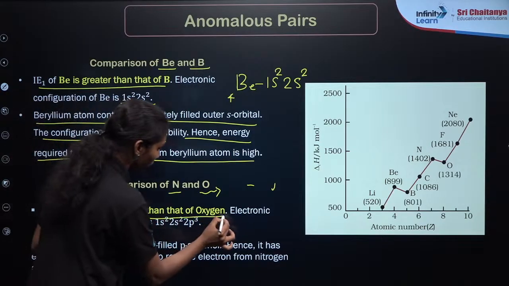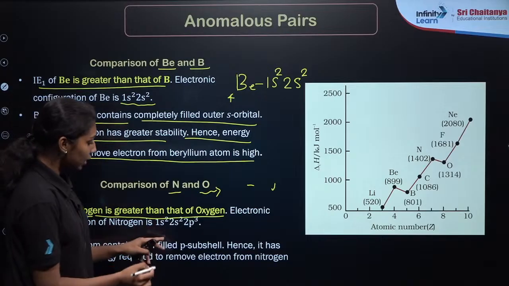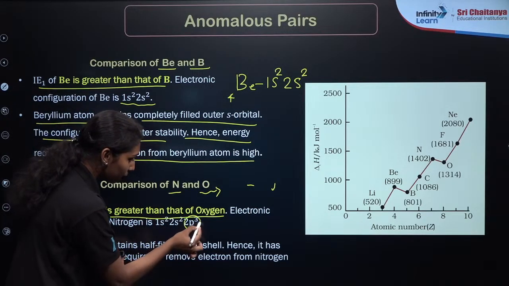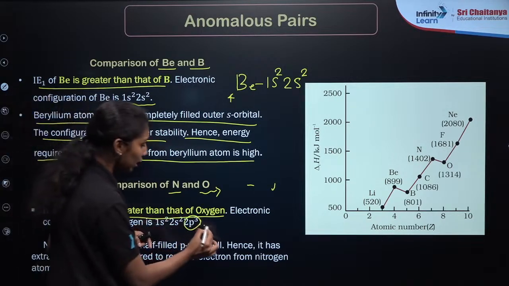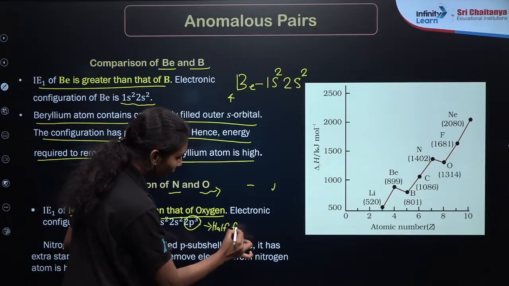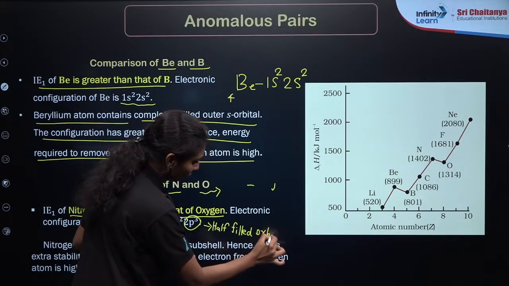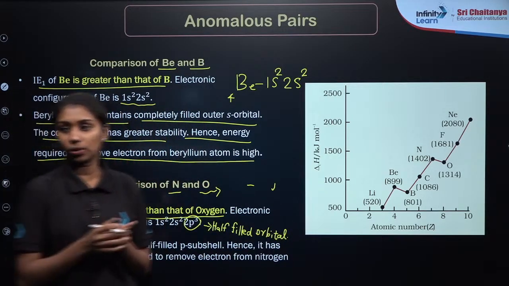If you write down the electronic configuration of nitrogen, it has atomic number 7, so it is 1s2, 2s2, 2p3. In the p orbital, the maximum capacity is 6 electrons. Here there are 3 electrons, which means it is half filled. Again, if you have a half filled or fully filled orbital, it has higher stability. So if there is higher stability, we require more energy to remove those electrons. Clear?